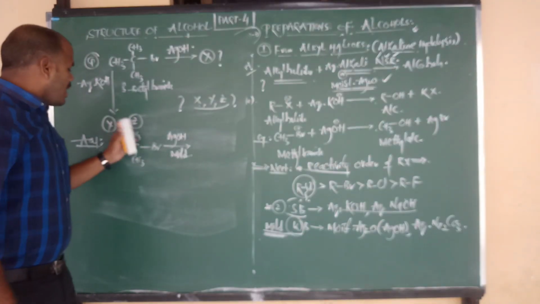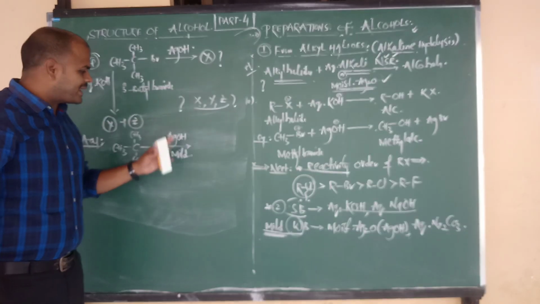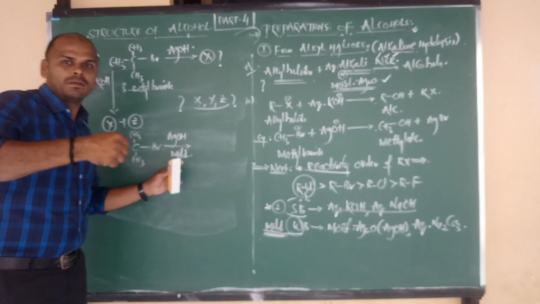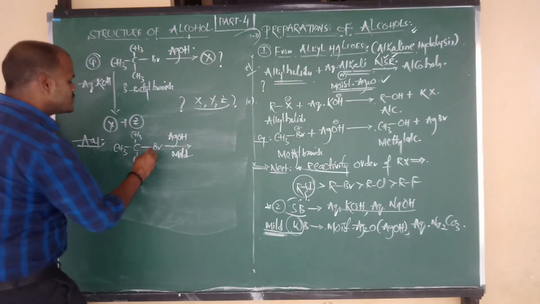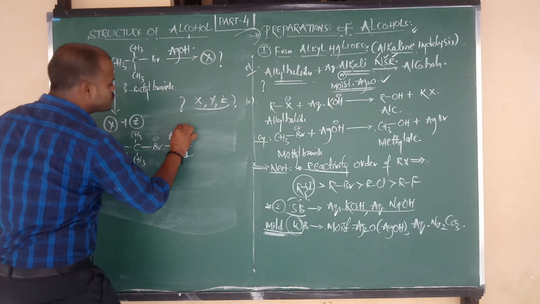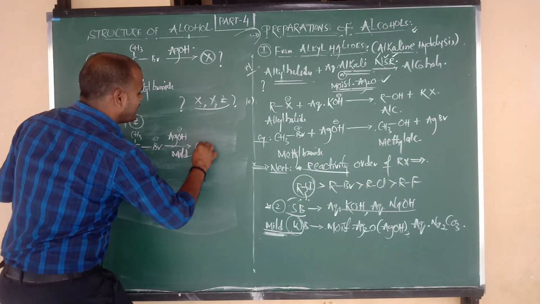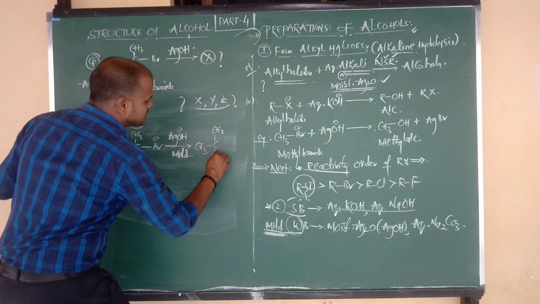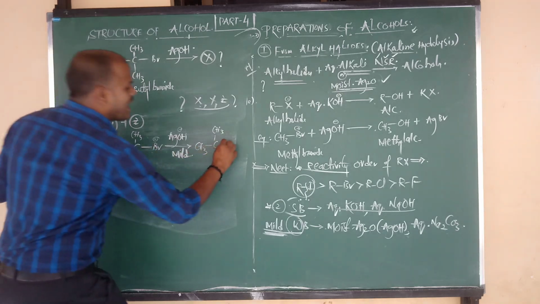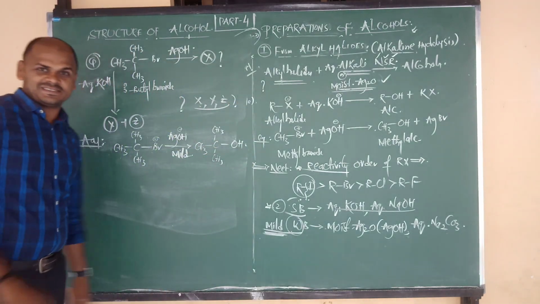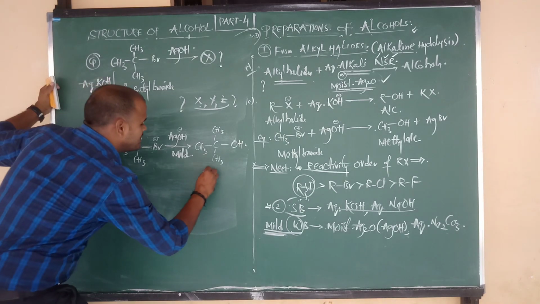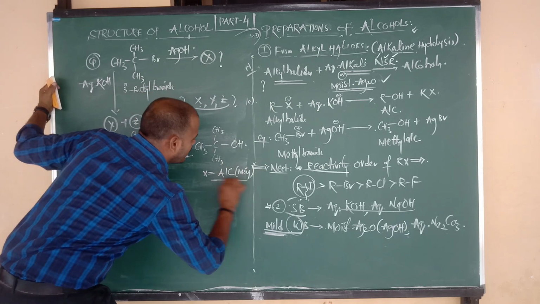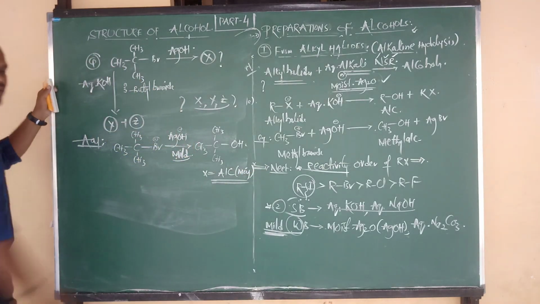Remember, tertiary alkyl halides in the presence of weaker bases always give the major, stable product, which is alcohol. So Br minus is replaced by OH minus, and we get the alcohol product: CH3 bonded to C, with CH3 above the plane, CH3 below the plane, and OH. This is your X product, the alcohol, and it is the major product, because we get it only in the presence of mild bases.